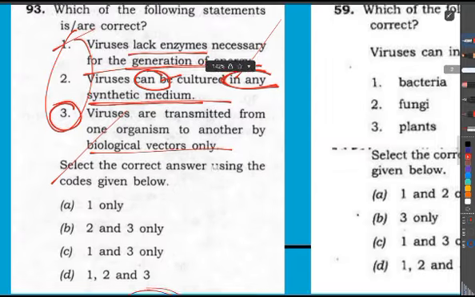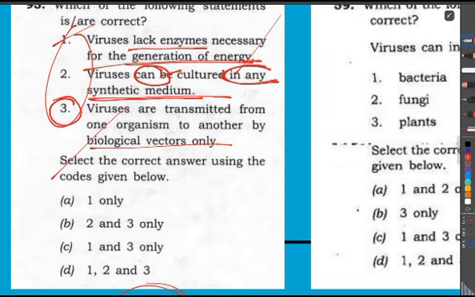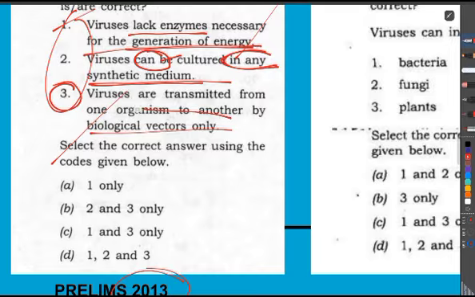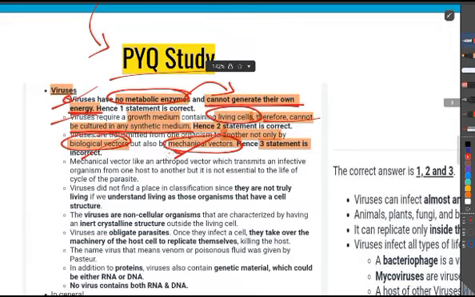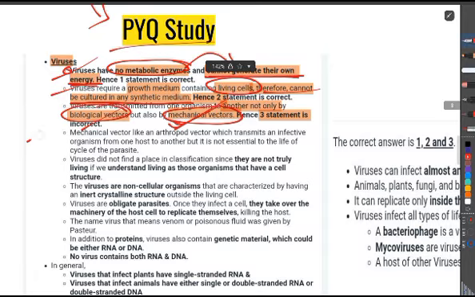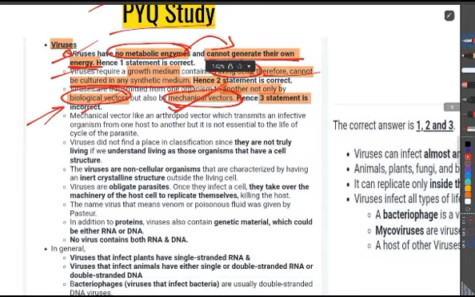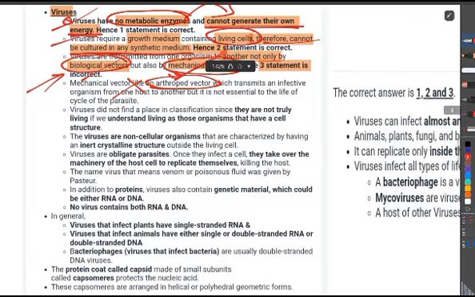While we were attempting this question, we interpreted from the question that there can be other vectors also, so that assumption is correct. There are mechanical vectors also, and the arthropod vector part is not really necessary.